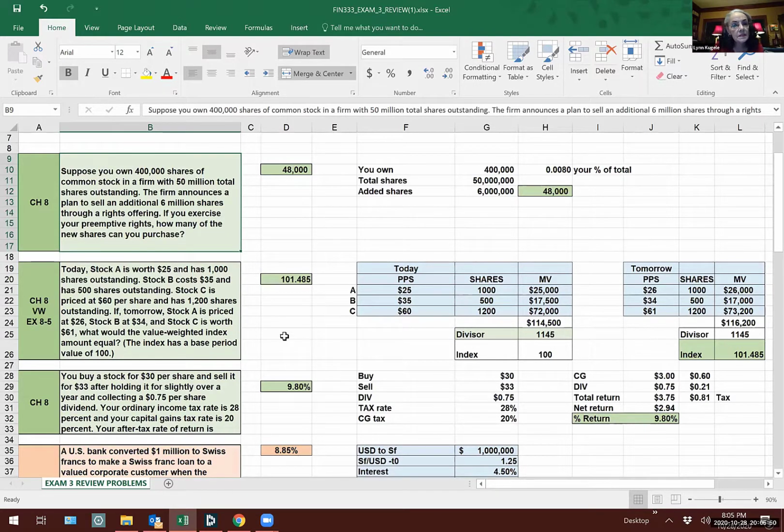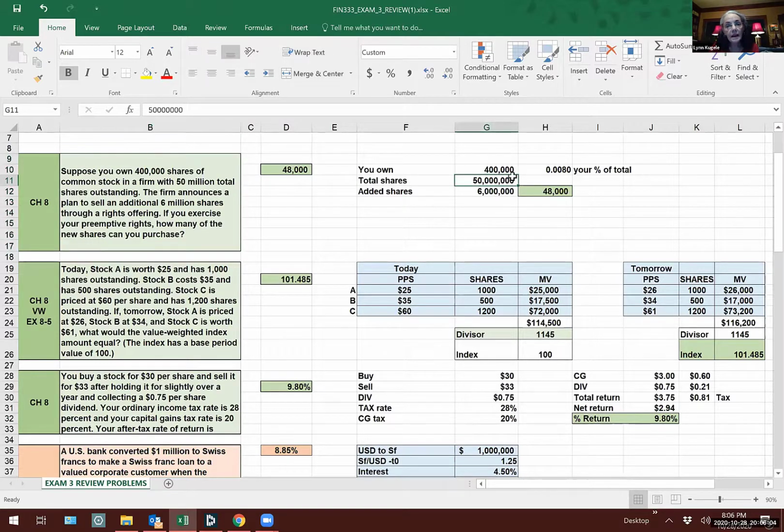Suppose you own 400,000 shares of common stock in a firm that has 50 million outstanding. The firm's going to sell an additional 6 million through a rights offering. If you exercise your rights, how many can you purchase? Well, 400,000 divided by 50 million, you own 0.008. So you can purchase 0.008 of the 6 million, 48,000 shares. So far, so good.